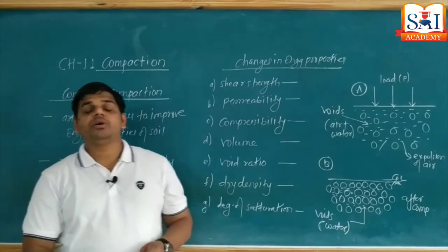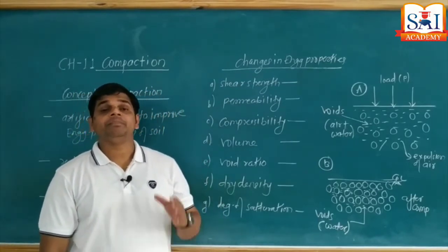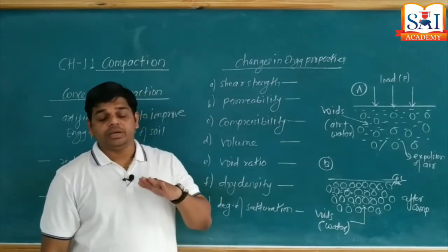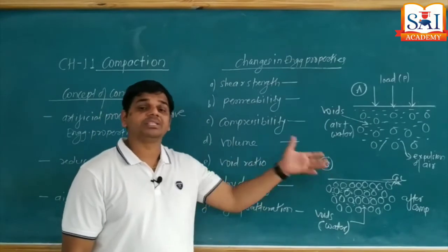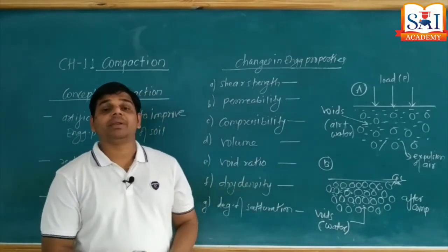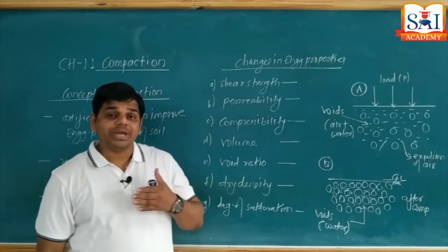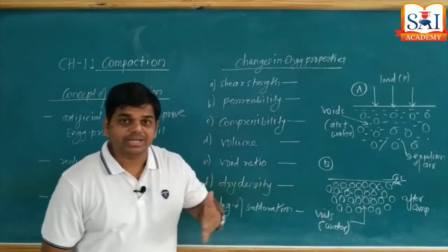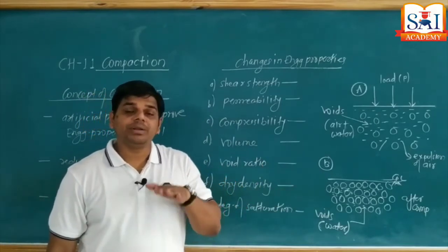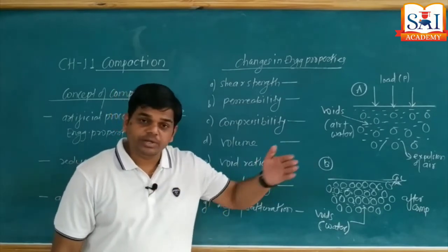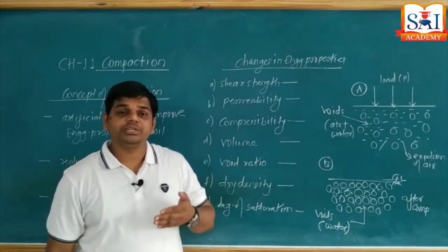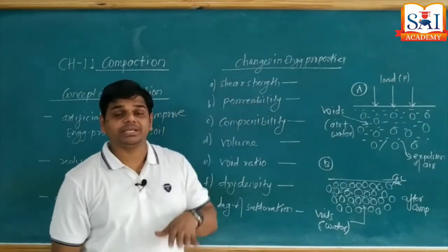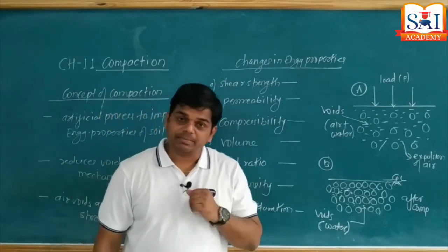Remember, it's a very important question for 1 mark in MPSC examination, GATE examination. In consolidation, we are applying a constant static load. In case of compaction we are applying a dynamic load which varies with respect to time. For example, a roller. When a roller is moving over the soil surface, it is not going to remain at one place for a long time. It moves continuously, without any stoppage or any constant particular place. That's why these loads we call dynamic loads.